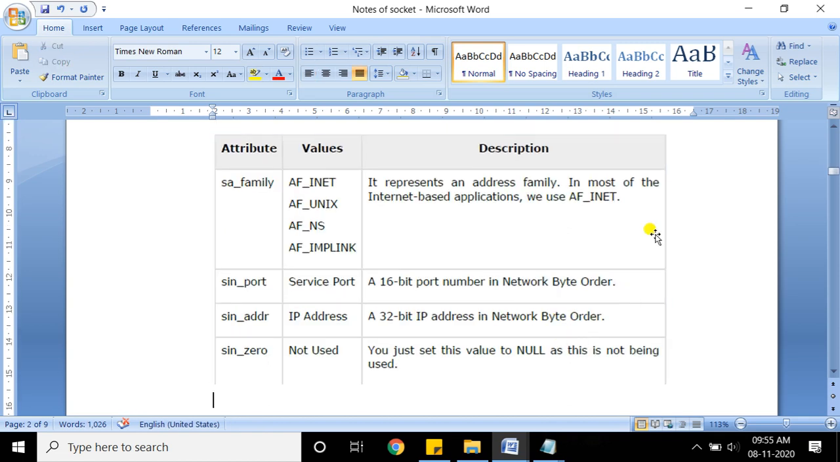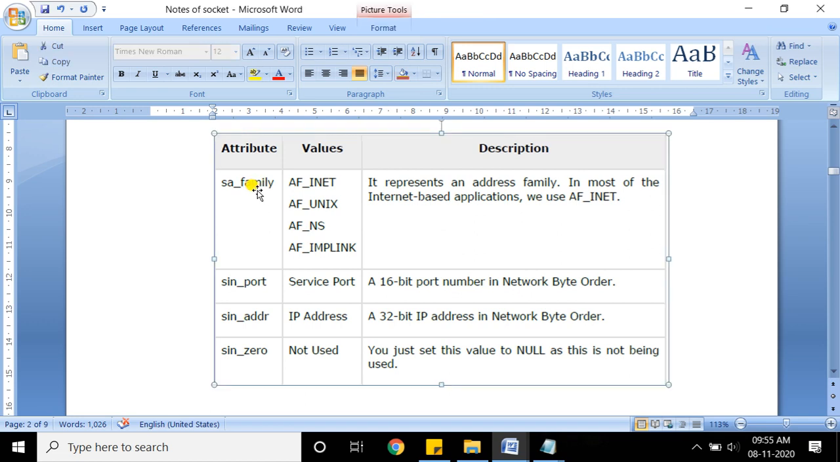The first element is the family. There are different types of families having different values, but as we are using internet based applications, normally the family used is AF_INET. This is the value used for the sin_family variable. The second is port, which is a 16-bit number. After that there will be an IP address of 32 bits, which is used in network byte ordering.